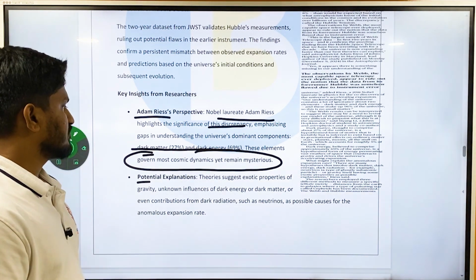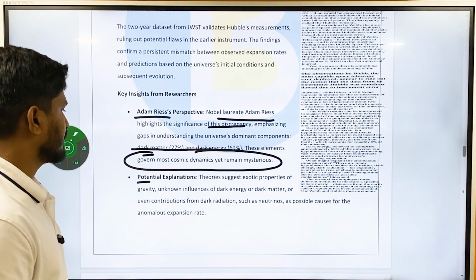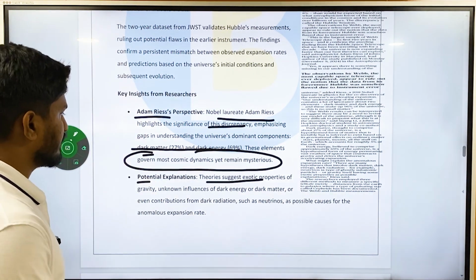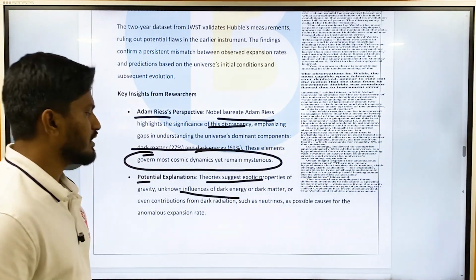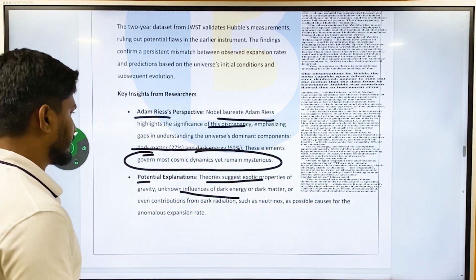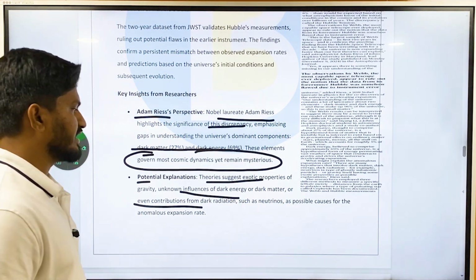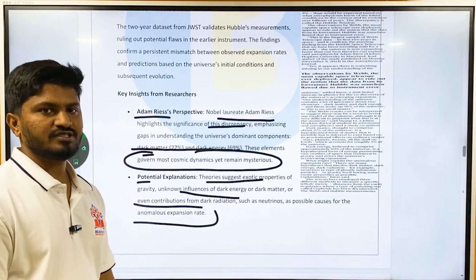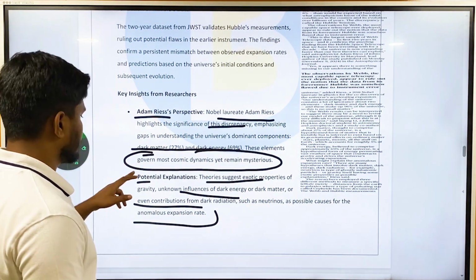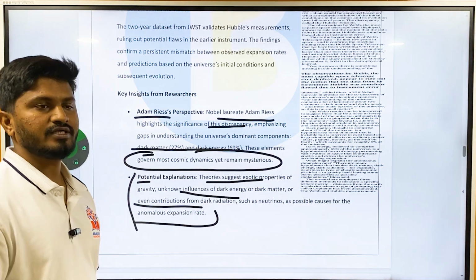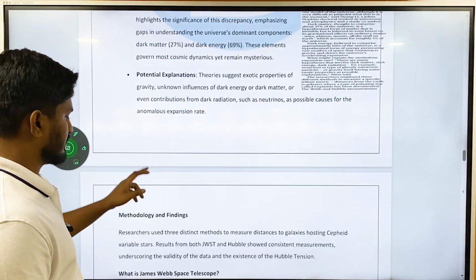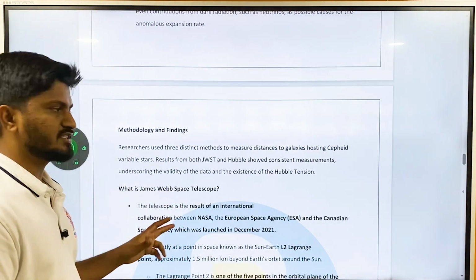Then, potential explanations. Theories suggest exotic properties of gravity, unknown influences of dark energy or dark matter, or even contributions from dark radiation such as neutrinos as possible causes for the anomalous expansion rate. It is still very theoretical in nature. There needs to be a lot of research and development. Only then will we be able to give a proper reason for why there is a discrepancy.